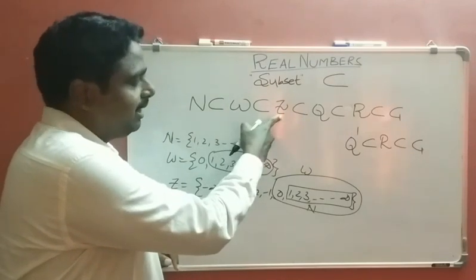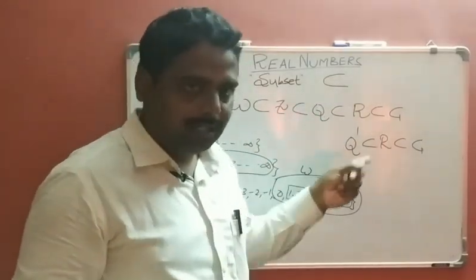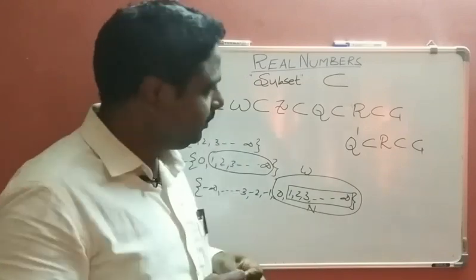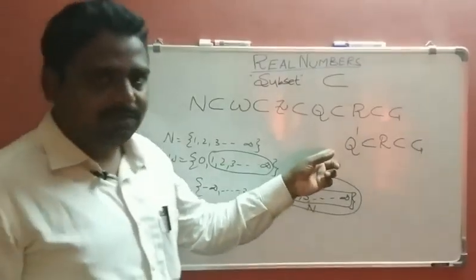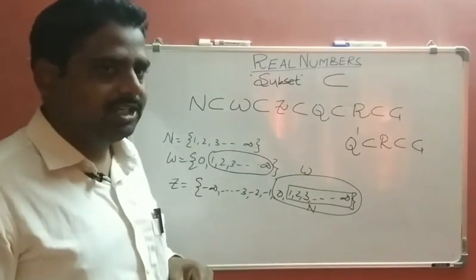Like that, integers are a subset of rational numbers. Rational numbers are a subset of real numbers. Real numbers are a subset of complex numbers. Irrational numbers are different. In the next topic, we will discuss the definition of irrational numbers.